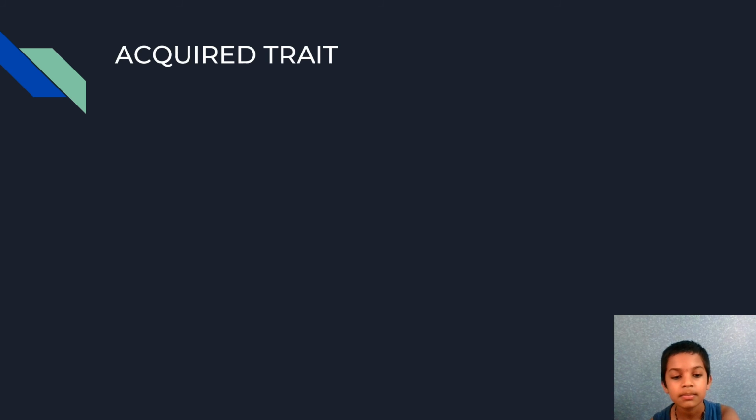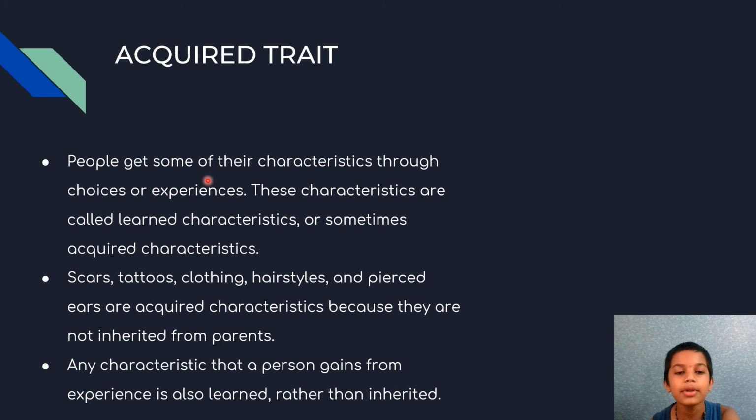Acquired traits. People get some of their characteristics through choices or experience. These characteristics are called learned characteristics or sometimes acquired characteristics. Scars, tattoos, clothing, hairstyles, and pierced ears are acquired characteristics because they are not inherited from parents. Any characteristic that a person gains from experience is also learned rather than inherited.